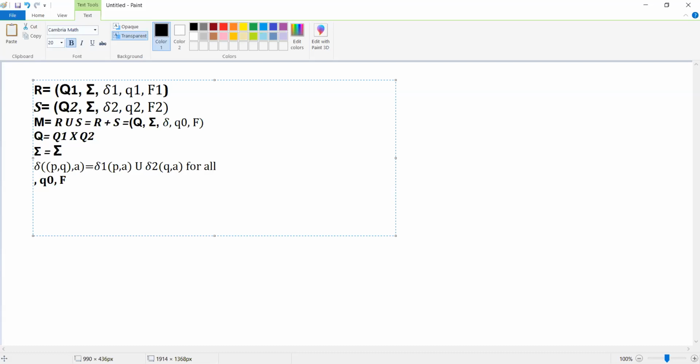For all small p, small p belongs to what? Let me copy that, it belongs to the symbol also.